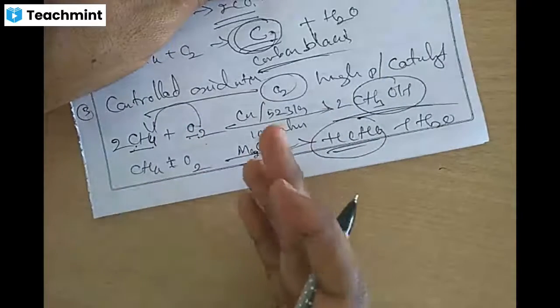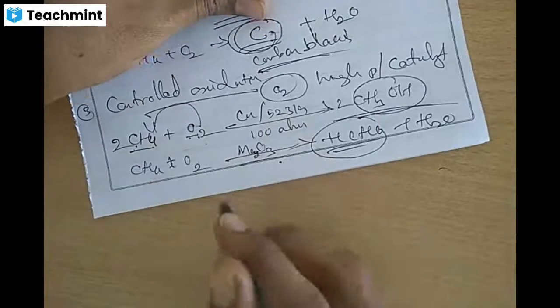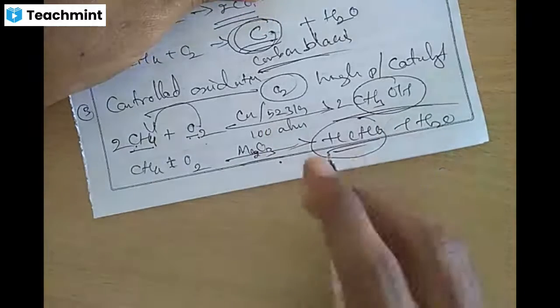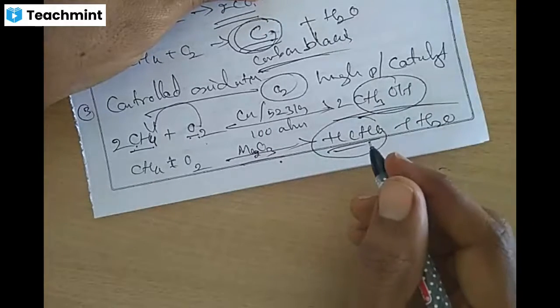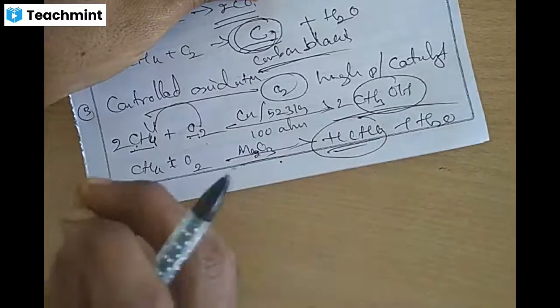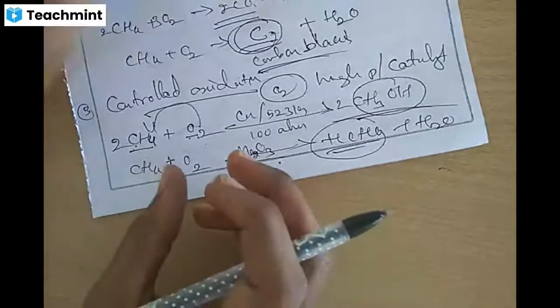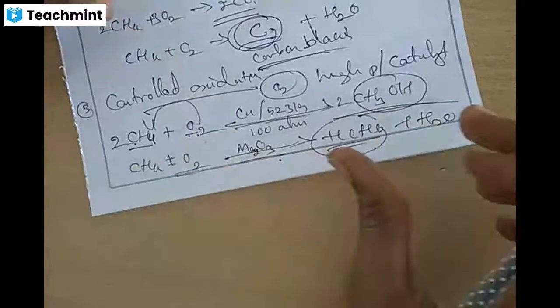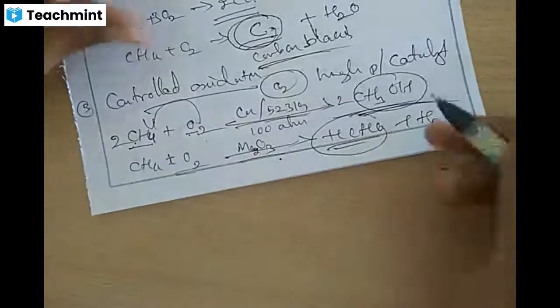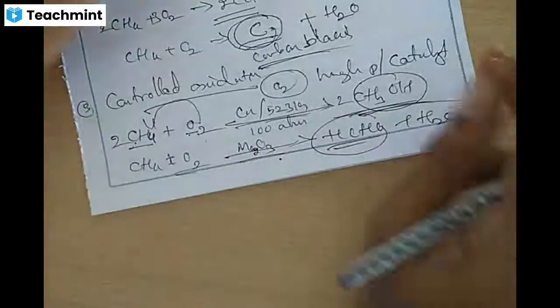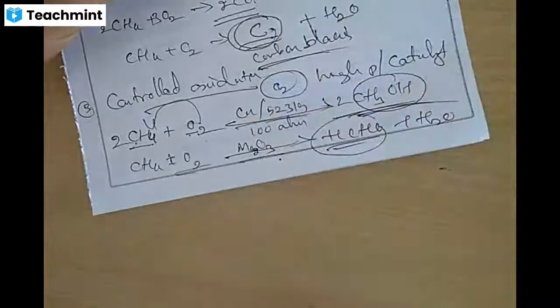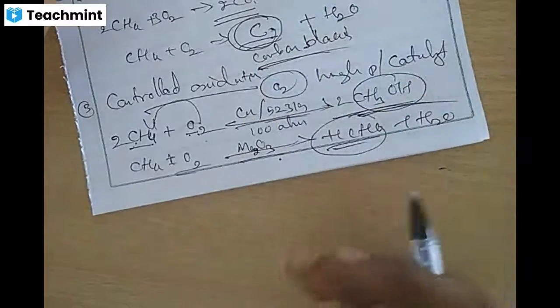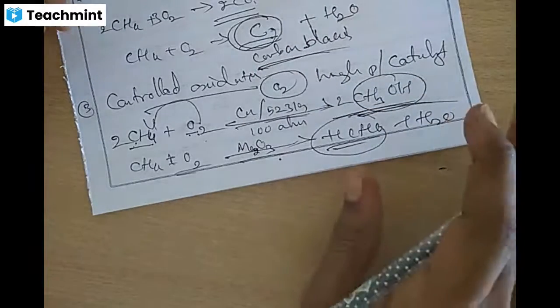C2H6, ethane, on treating in presence of manganese acetate will give the carboxylic acid. So based on the suitable conditions, with regulated air or oxygen, we get different oxidized compounds, meaning oxygen is added to the hydrocarbon. It can form aldehyde, alcohol or carboxylic acids.